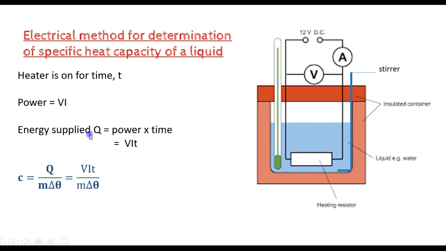And then again, energy supplied is VIt, and C is equal to VIt over m delta theta. And to account for heat lost or heat absorbed from the surroundings, we cool the liquid, for example 10 degrees below room temperature, and then we heat it until it is 10 degrees above room temperature. And we note the time taken, and we use this formula to find the specific heat capacity.